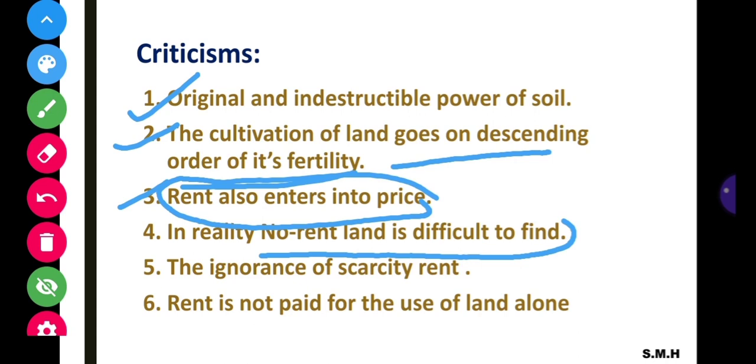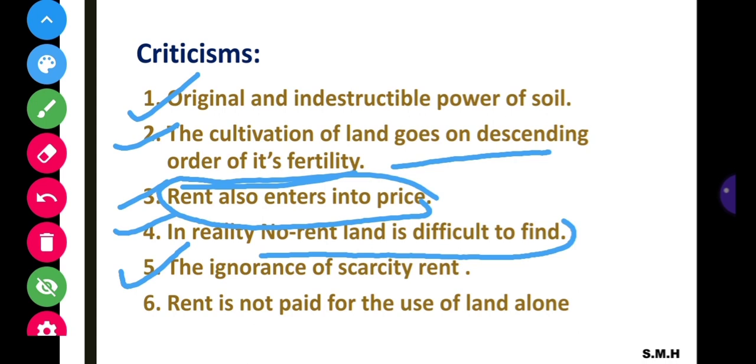We cannot find the no rent land, or the marginal land concept given by David Ricardo. This is the fourth one. And the fifth one, the ignorance of scarcity rent. Scarcity rent is that rent which arises due to the scarcity of land. But David Ricardo's theory of rent cannot explain scarcity rent. This is the fifth one.